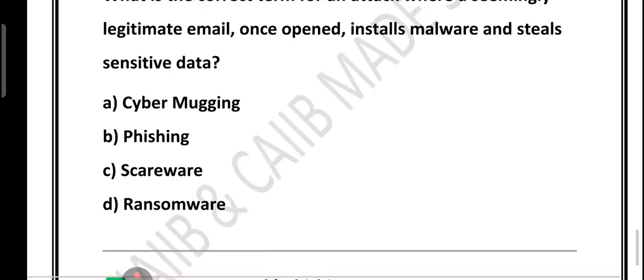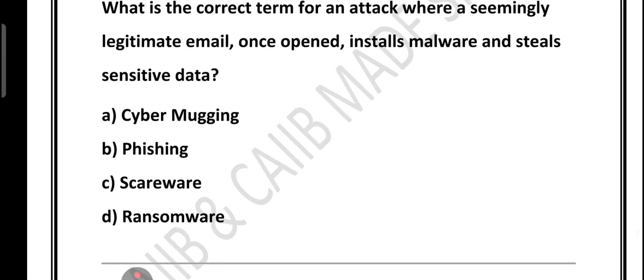What about ransomware? Ransomware is a type of malware that locks or encrypts your files and then demands money, usually in cryptocurrency, to unlock them. For example, take the case of a hospital computer system getting affected and all the patient data becoming unreadable until they pay ransom. But the key is ransomware is often delivered through phishing email, but it is not the phishing attack itself. So let's summarize.